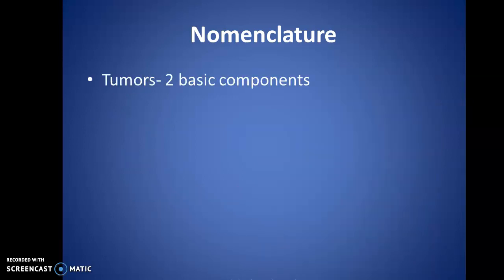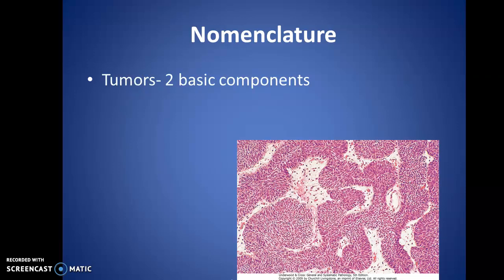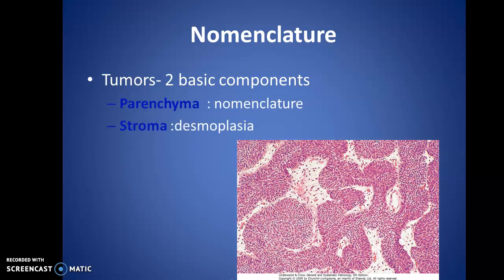Any tumor has two basic components. One is the parenchymal component from which it derives its name. The other is the stroma, which is rich in the blood vessels.